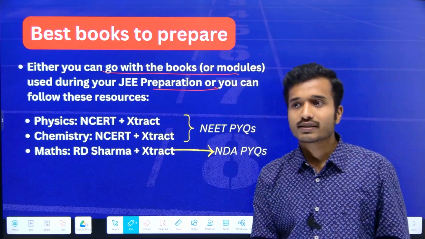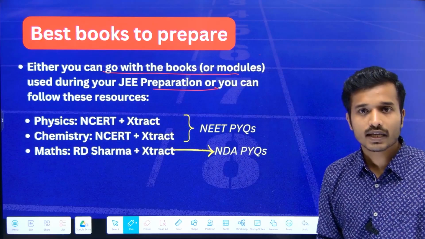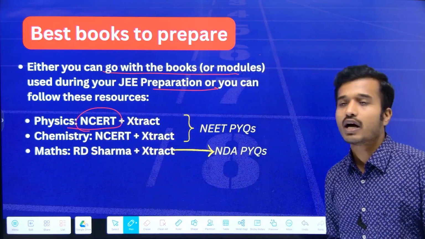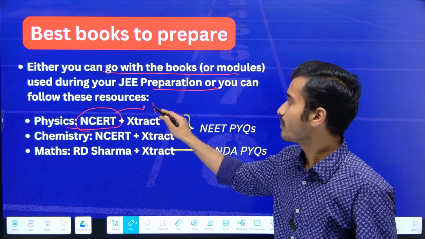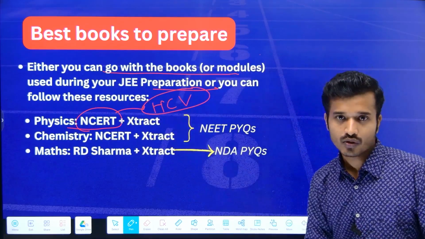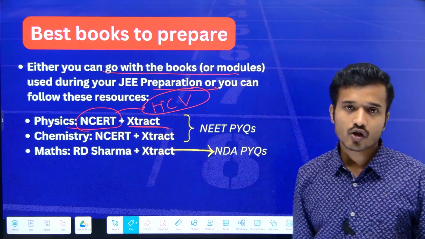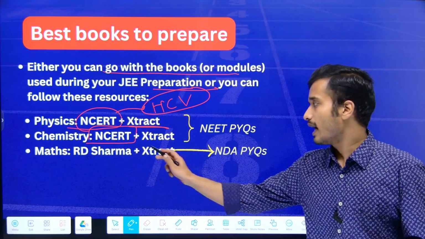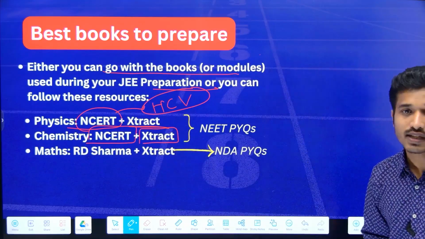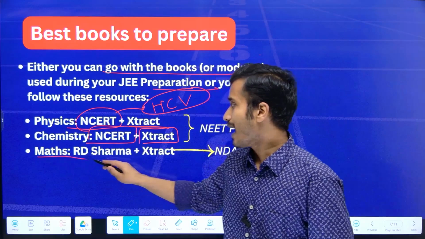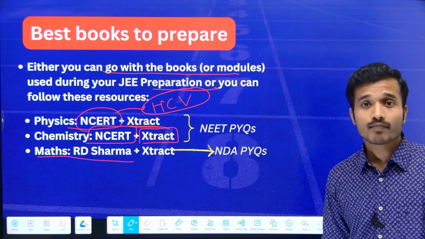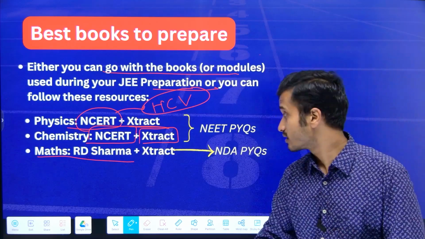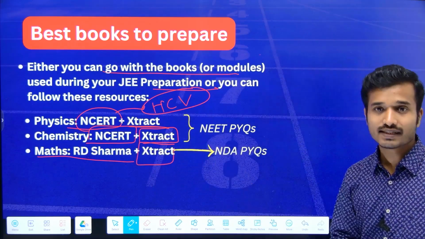But if you are starting fresh for the VIT EEE exam, then you can use these books. For physics, NCERT will be a good option, and for some extra reference, for some advanced concepts, you can use SCB2. For question solving, you can solve NCERT Exemplar problems. Then for chemistry, NCERT will be sufficient, and for extra practice of questions, you can use NCERT Exemplar. Other than that, for maths, you can use RD Sharma. Solved examples will be helpful to learn how to apply the formulas or concepts in questions. And for extra practice, you can use NCERT Exemplar.